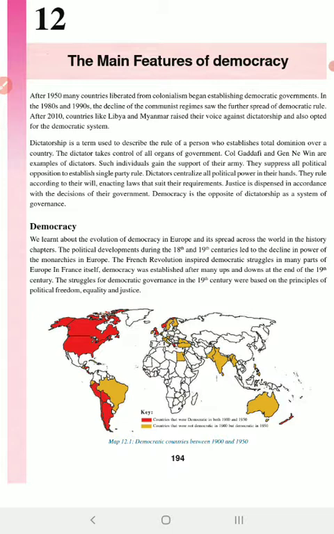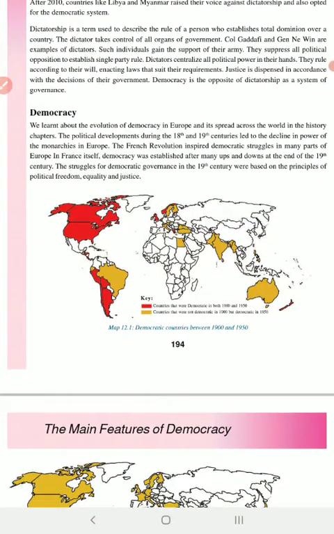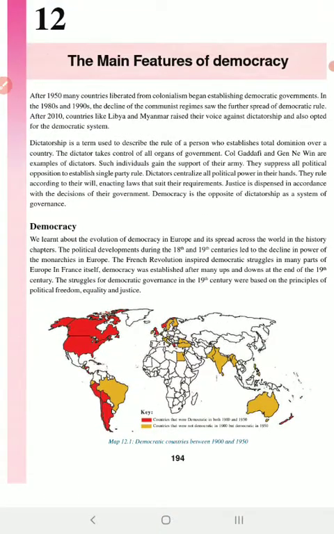Okay, now before we move on to the salient features of democracy, just look at these maps you find here on page number 194 and 195. Here you see the democratic countries between 1900 and 1950, right?